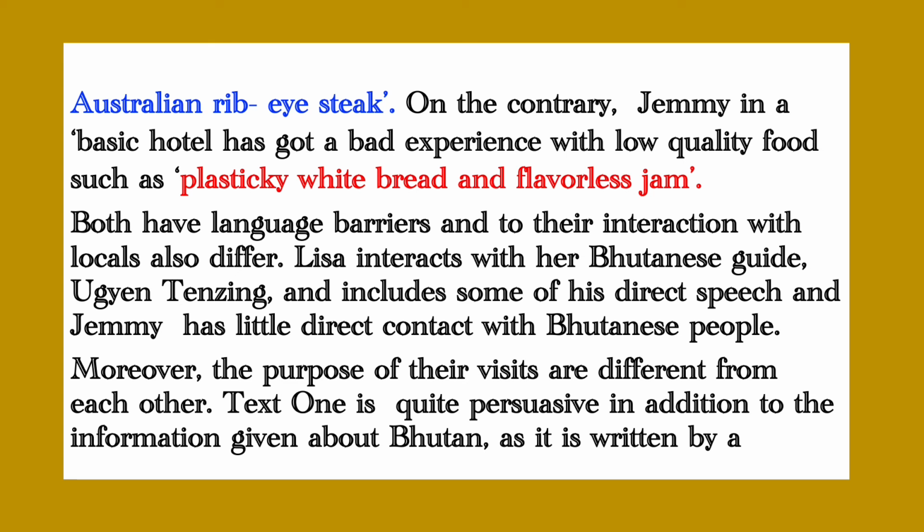Both have language barriers and their interaction with locals also differs. Lisa interacts with her Bhutanese guide, Ugyen Tenzing, and includes some of his direct speech, and Jemmy has little direct contact with Bhutanese people.